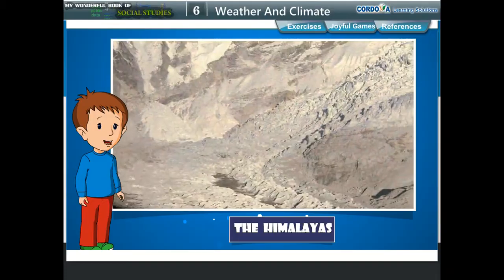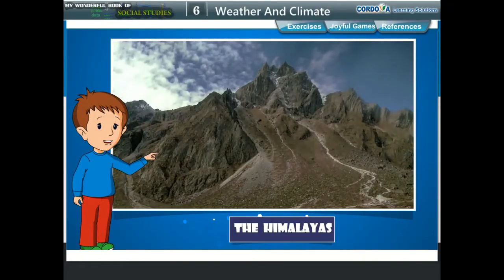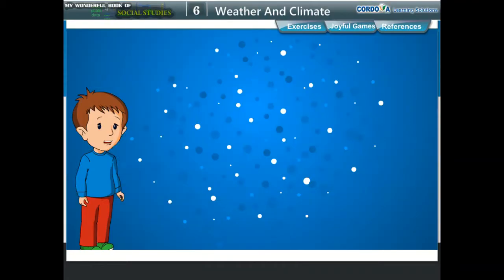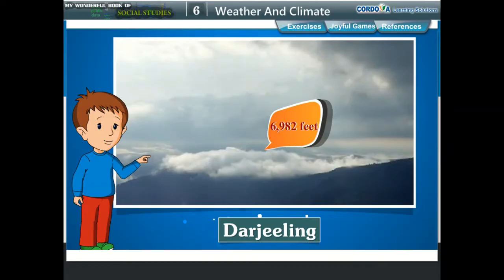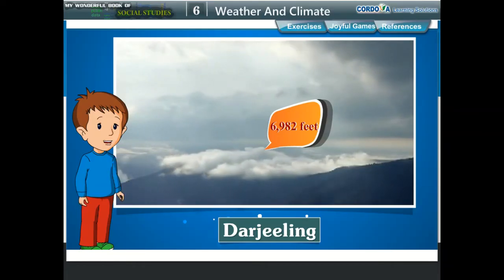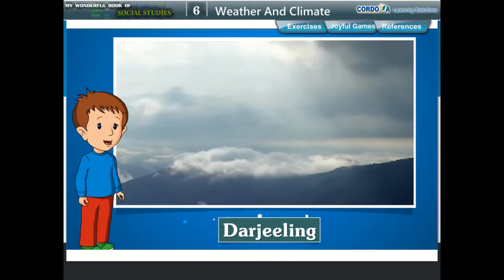If you have been on a holiday in the hills, you would have noticed it gets cooler as you go up. For example, Darjeeling, at a height of 6,982 feet above sea level, is cooler than Delhi, which is at sea level.